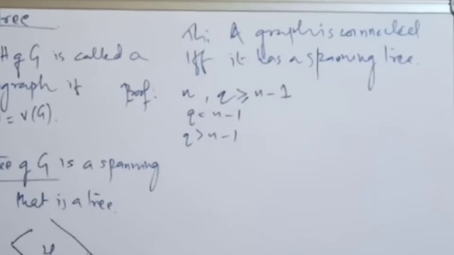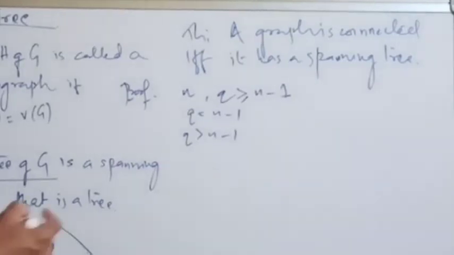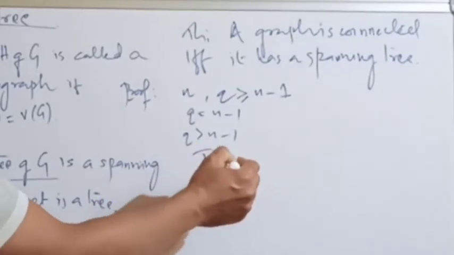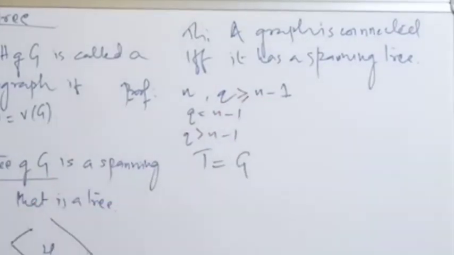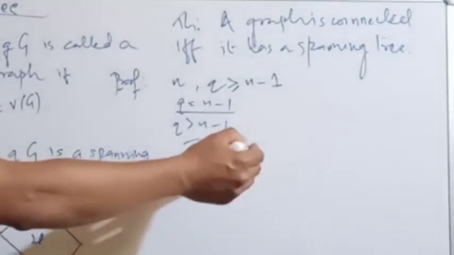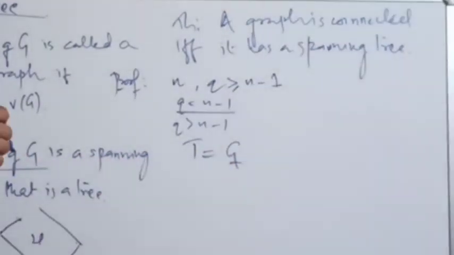Okay, so we can take T equal to G as a spanning tree of G. T is that spanning tree, which is itself G. G is the spanning tree of G. Clear? So this first part is proved.